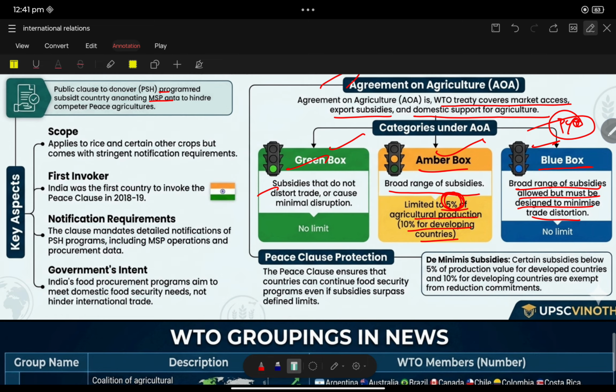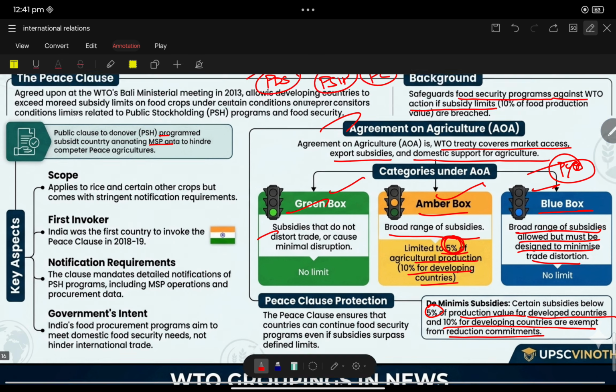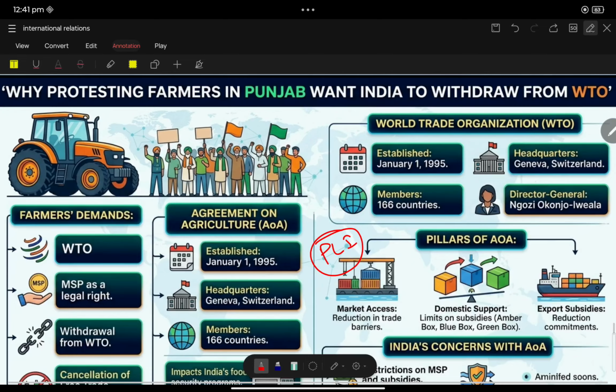Certain subsidies below 5% of production value for developed countries and 10% for developing countries are exempted from reduction commitments. So these are all the important terms with respect to the peace clause.